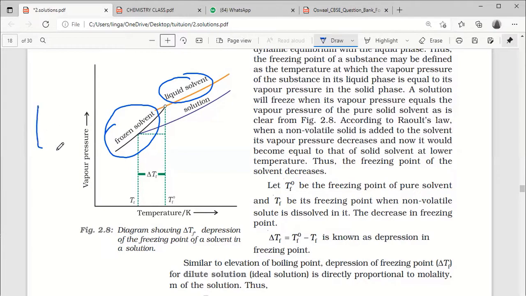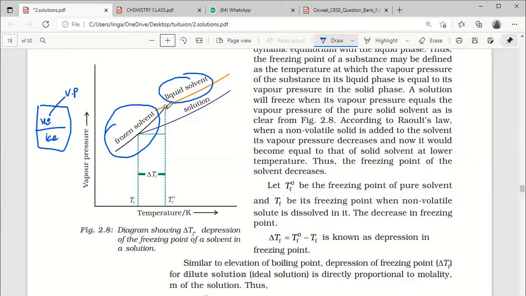Suppose I take ice. Here some gas water molecules are present, and these are exerting vapor pressure. Of course, it is very, very less compared to liquids.